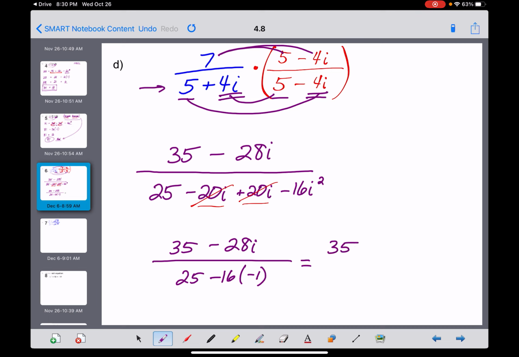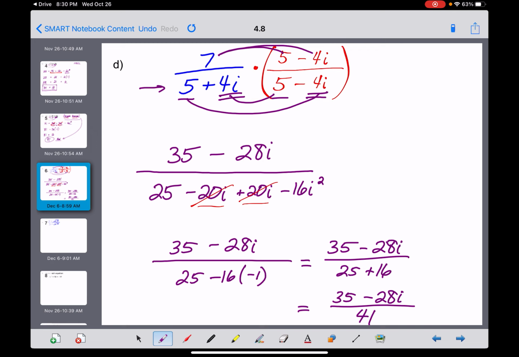So we've now got a 35 minus a 28i, all over 25, and then plus 16. Okay, so we're at 35 minus 28i, all over, and 25 plus 16 is 41.